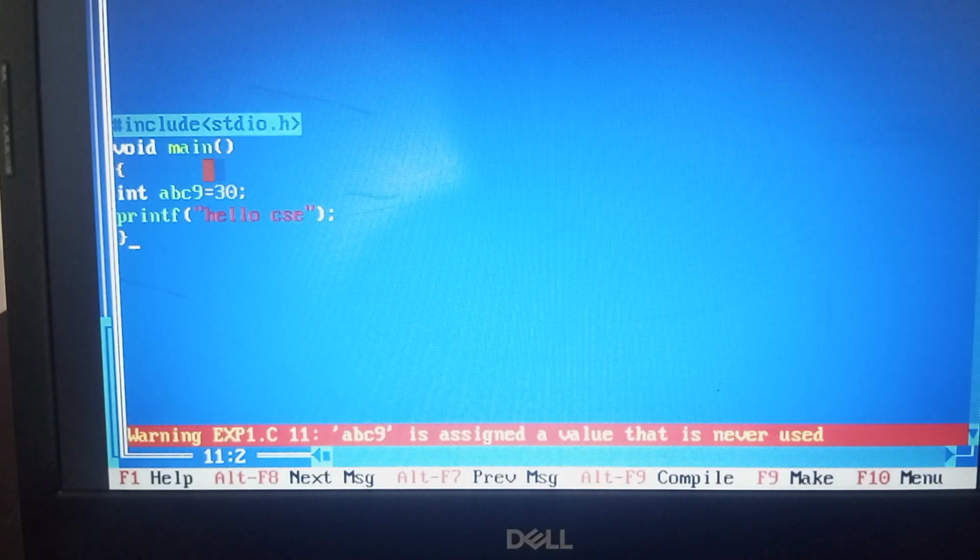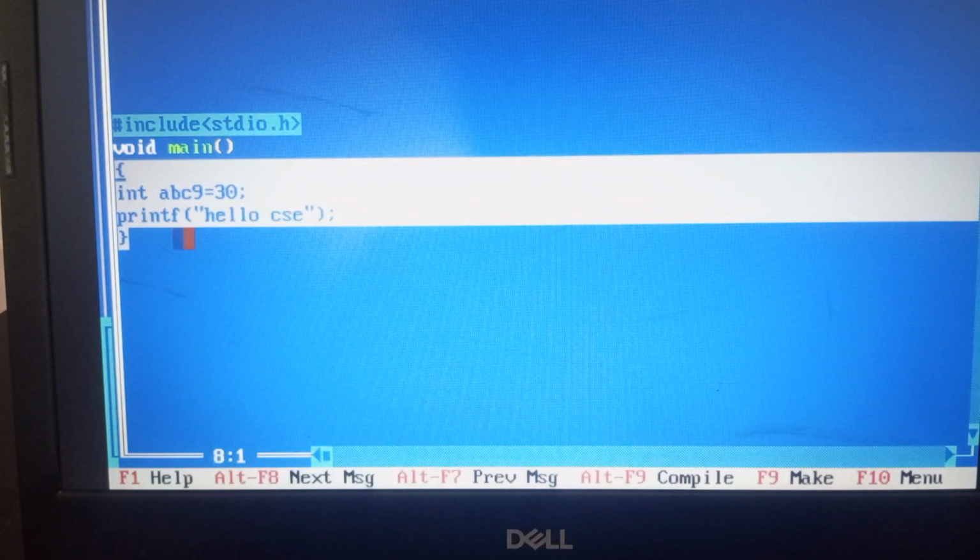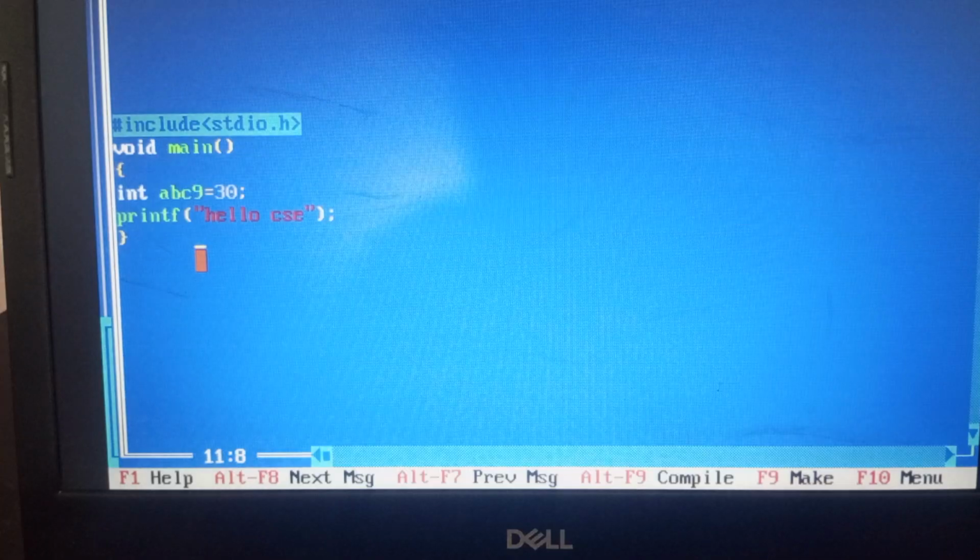Always make a note, main is mandatory. We will tell later what the purpose of void is. This is the opening of the C program, and this is the closing. If you mention an opening and then a closing brace, that is called a structural programming language. Make sure of that. Main is mandatory. This is called header files. We will tell later what the purpose of header files is.